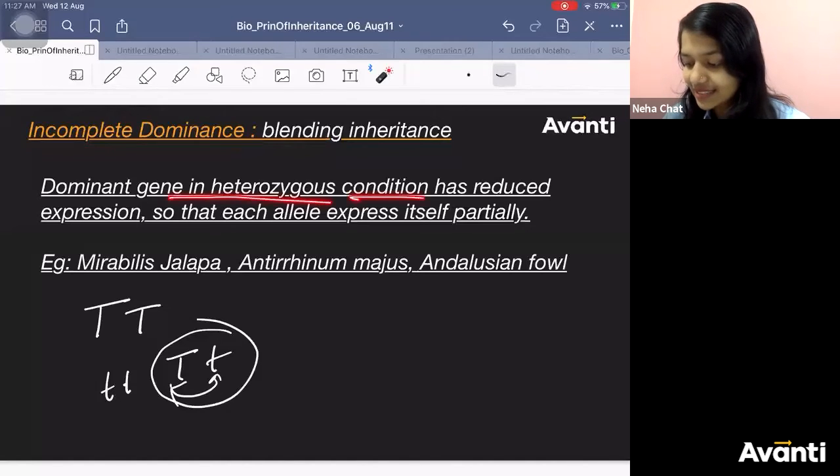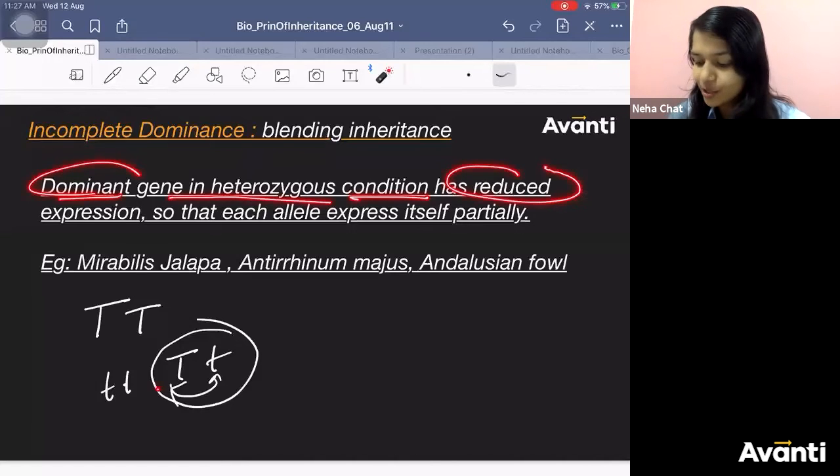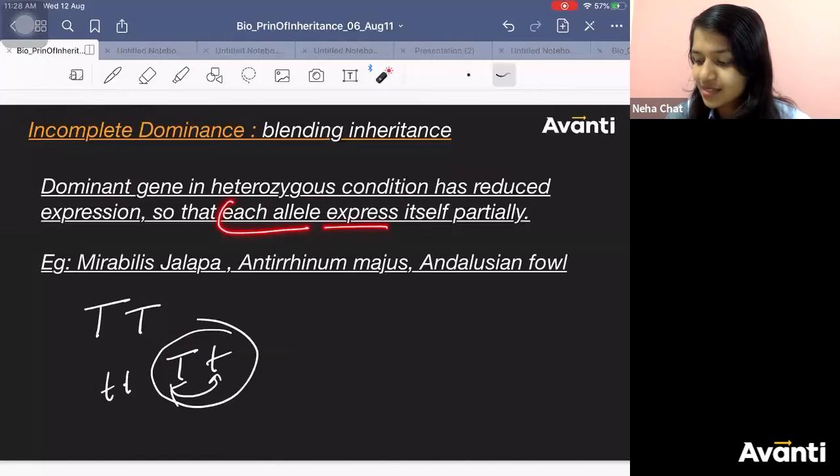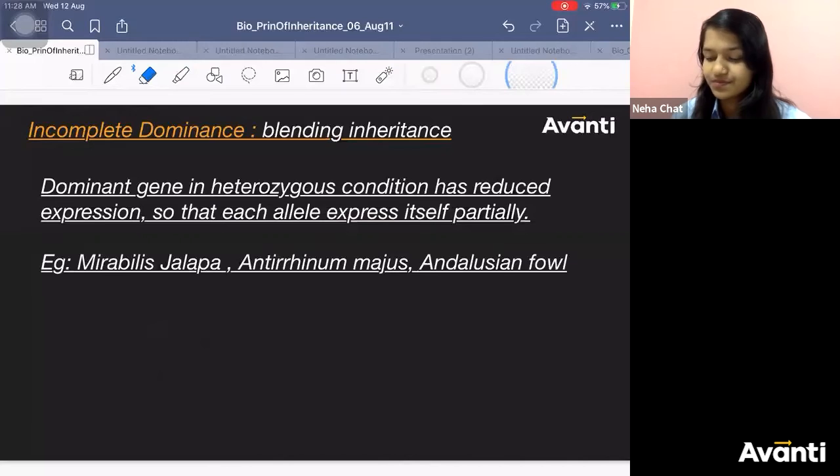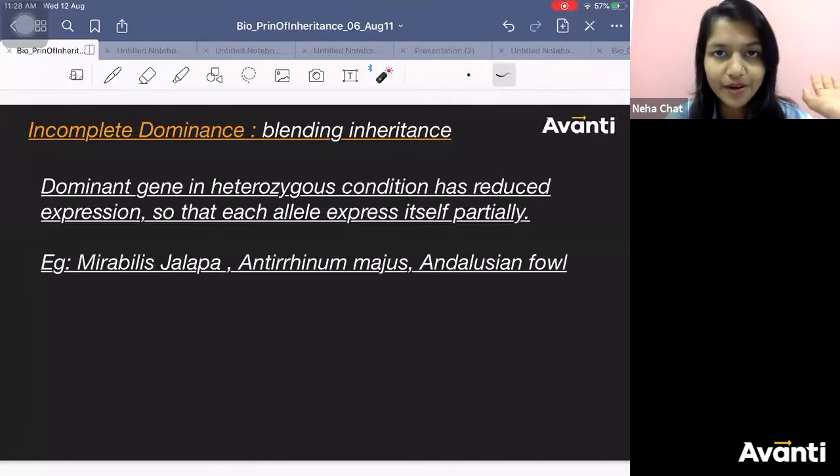In heterozygous condition, dominant gene will not be able to get expressed. Actually, in heterozygous condition, dominant gene should be expressed, but that is not happening. So what is happening? Each allele expresses itself partially. If any one of you has heard me clearly and carefully, by now you shouldn't have any doubt. What is incomplete dominance? What is the meaning of incomplete dominance? Got it?